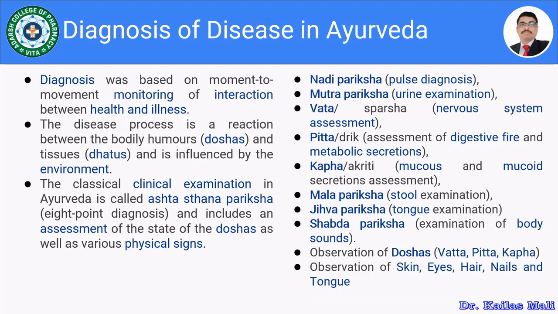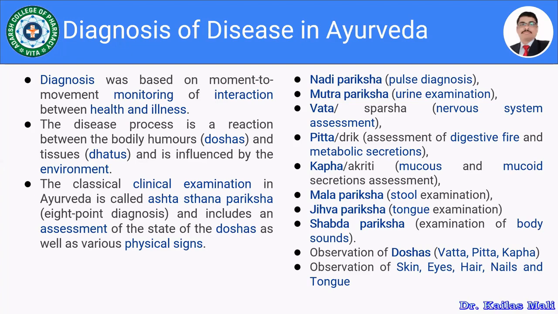Moving towards the diagnosis of disease in Ayurveda. How is the diagnosis carried out in the Ayurvedic system of medicine? There is the Ashtanga Pariksha, and with the help of this Ashtanga Pariksha, it is possible to diagnose the patient according to the Ayurvedic system of medicine. Diagnosis was based on moment-to-moment monitoring of the interaction between health and illness, the reaction between the bodily humors, that is the doshas Vata, Pitta, Kapha, and the tissues, that is the 7 dhatus, and is influenced by the environment.